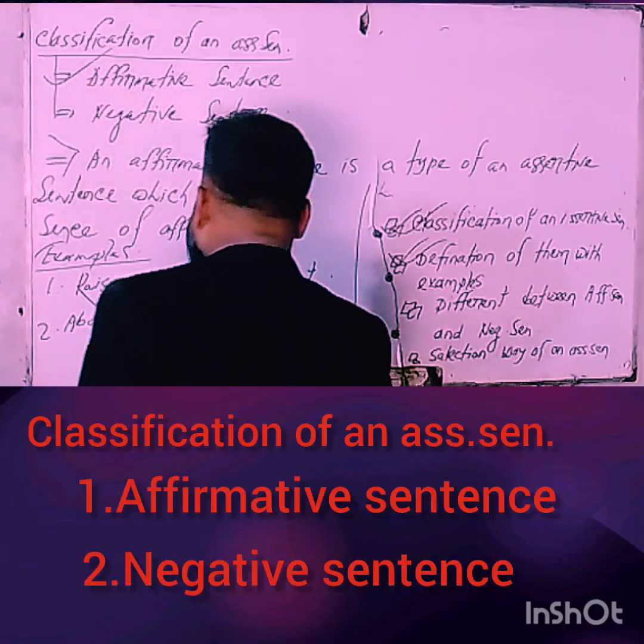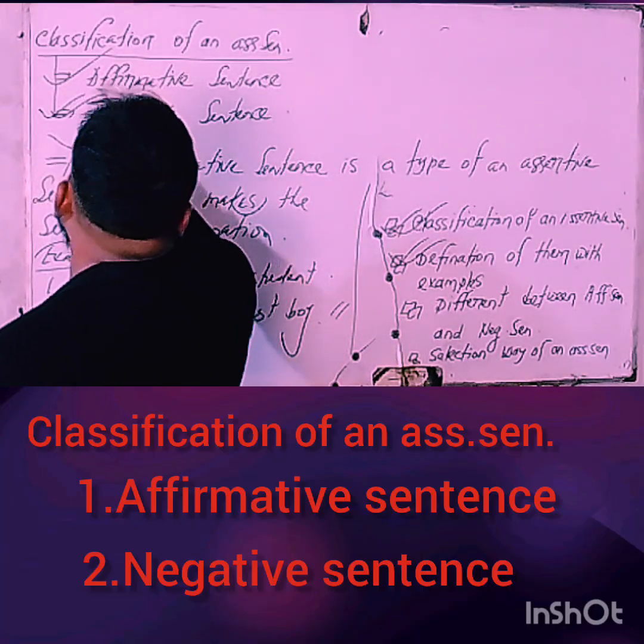Now I am trying to clarify the definition of a negative sentence.